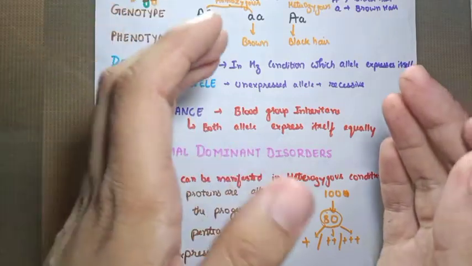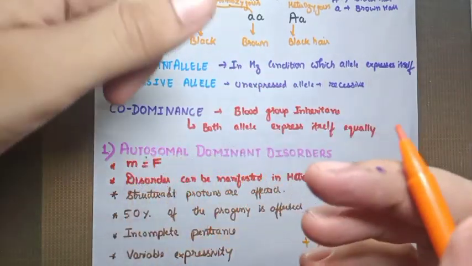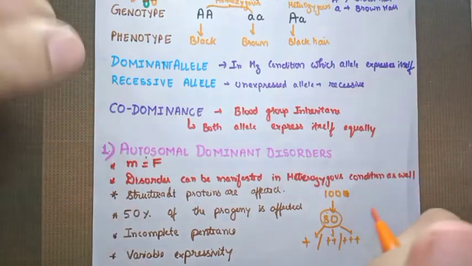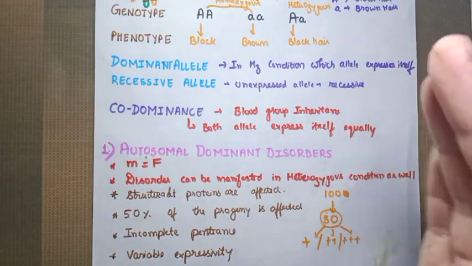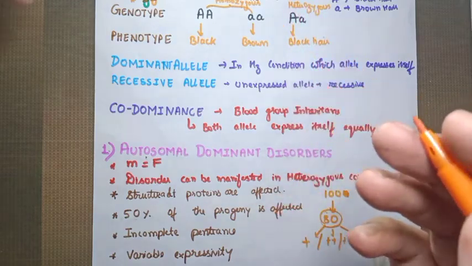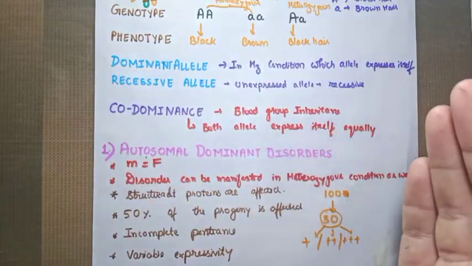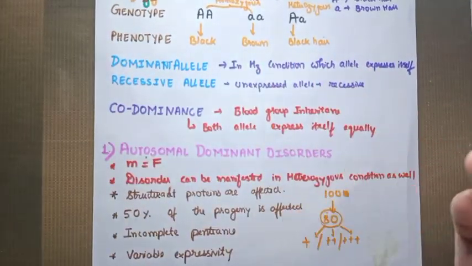So what we learn in autosomal dominant disorder is that as it is affecting the autosomes, the chances of occurrence in male and female are equal. The disorder can be manifested in heterozygous condition as well, because it is a dominant trait. And structural proteins are affected. We have divided proteins according to function into structural, enzymatic, and other such proteins.